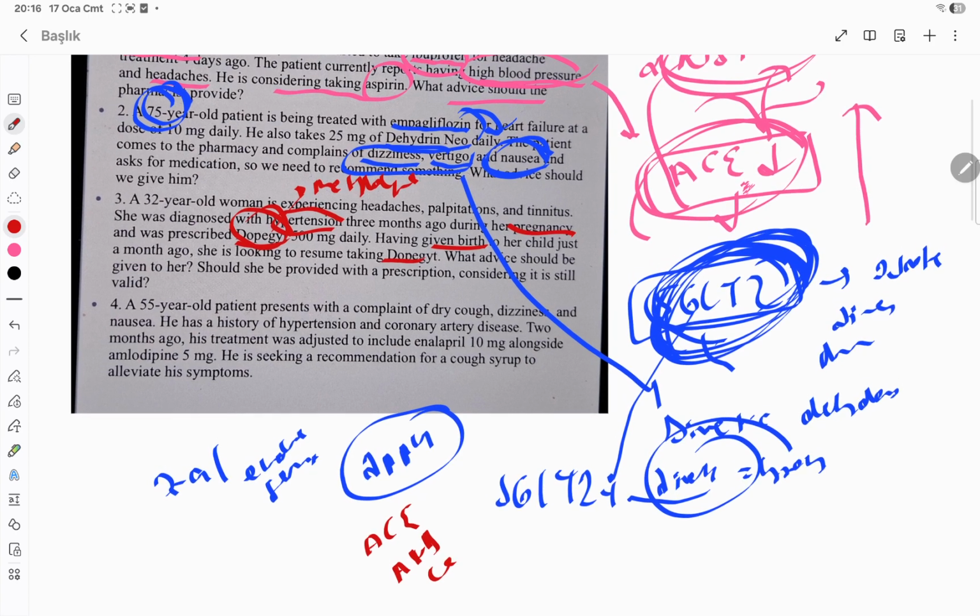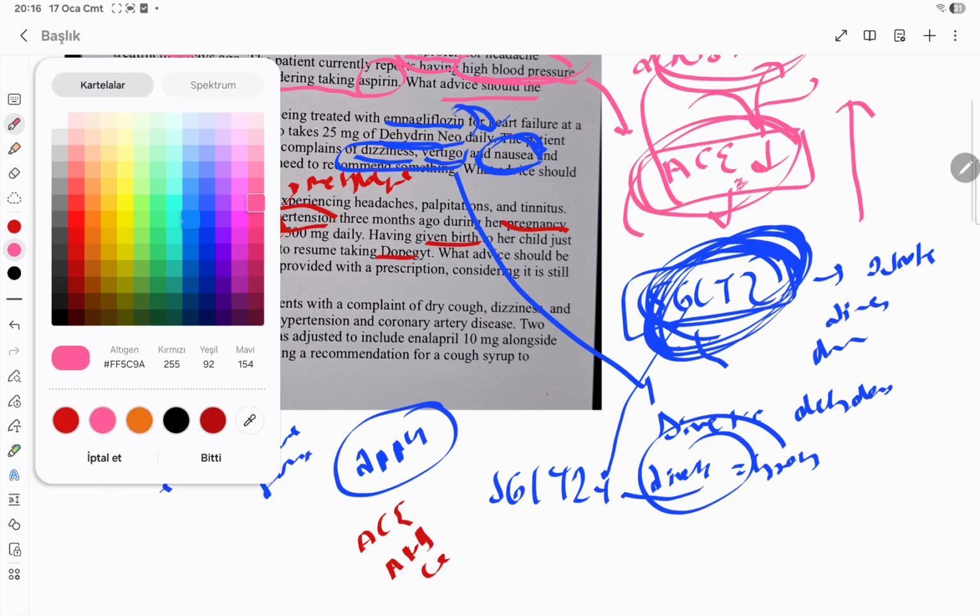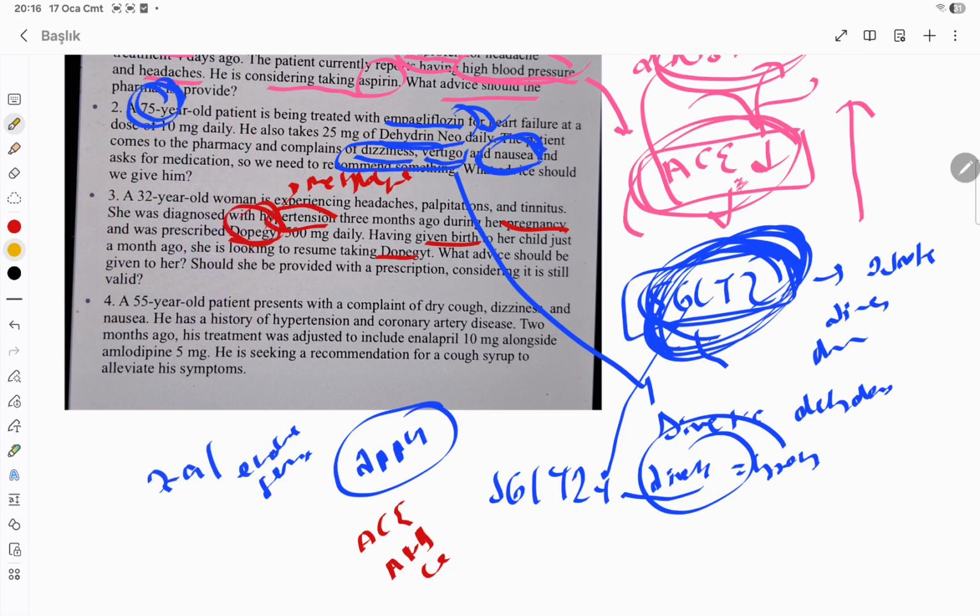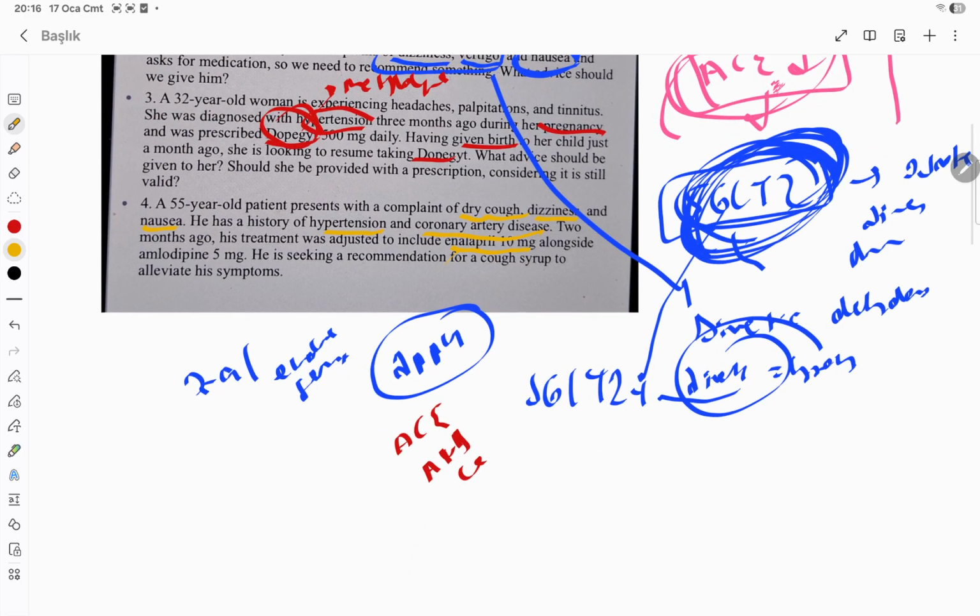And now we have another patient. Let's see what's going on. We have a dry cough, dizziness, and nausea. Hypertension, coronary artery disease. He took enalapril, an ACE inhibitor, and also he took amlodipine, a calcium channel blocker. Now he wants cough syrup.